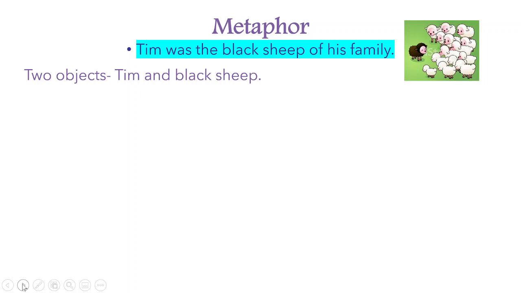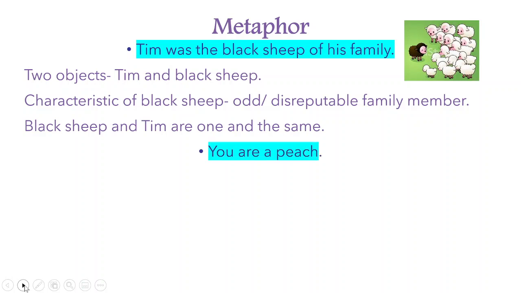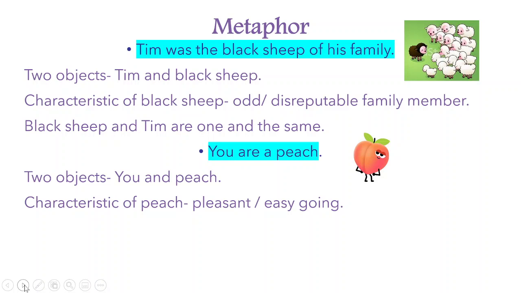So how do you approach this one by one? First, two objects, Tim and black sheep, which are compared to each other. Now, the characteristic of the black sheep, which is an odd or disreputable member of the family. And black sheep and Tim are one and the same, right? Let's look at one more example. You are a peach. Two objects, you and peach. Characteristic of peach, pleasant and easygoing. And peach and you are one and the same.